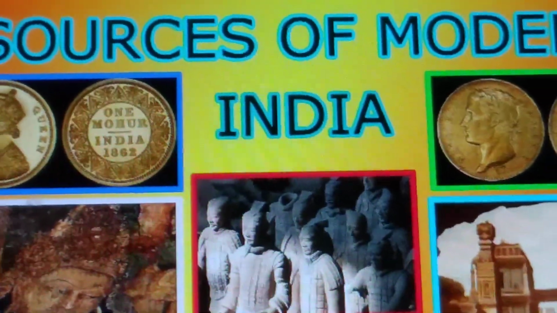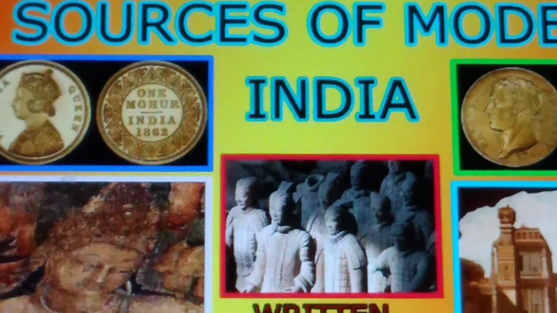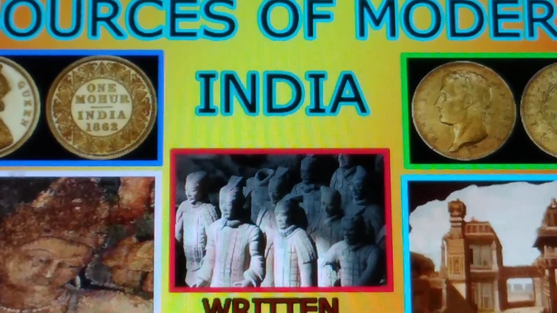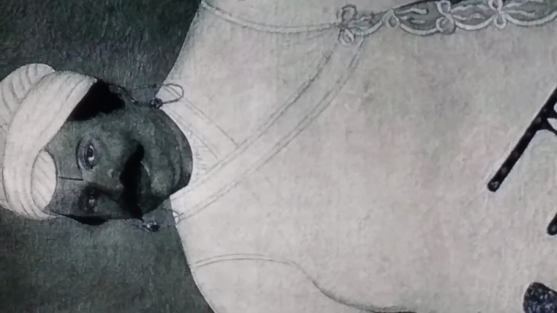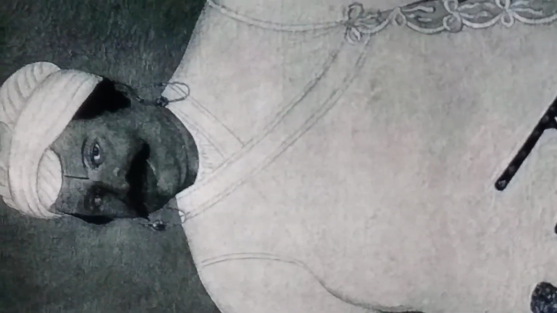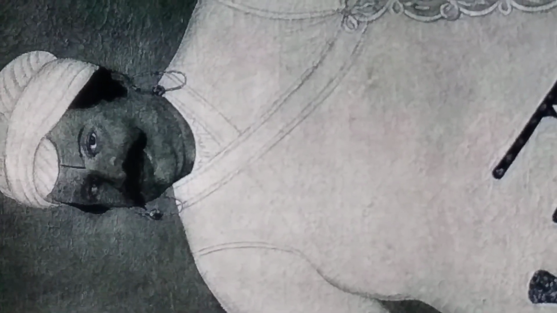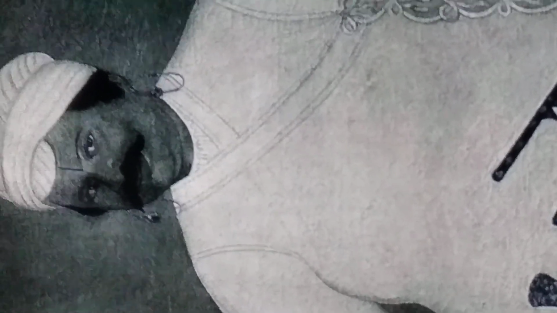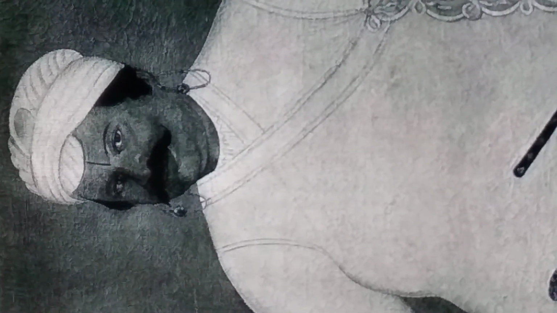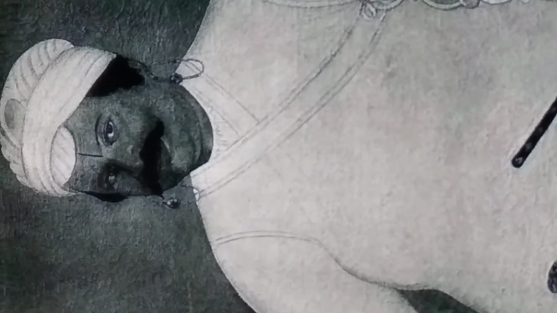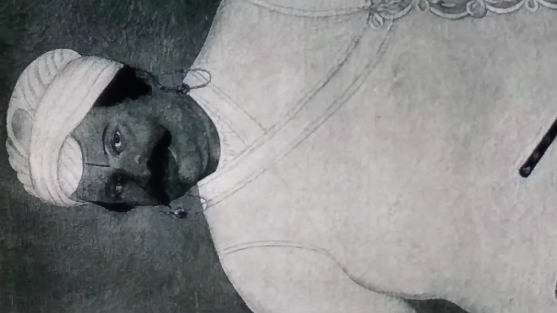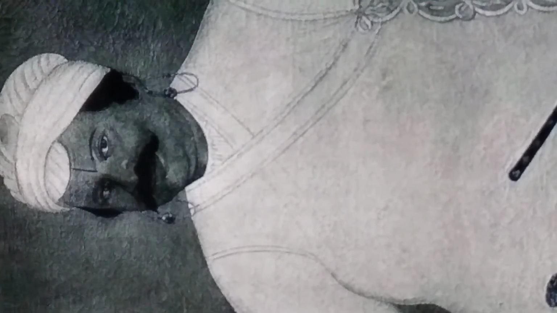We can write history with the help of sources like written sources and material sources. First we see the written sources. After the advent of the printing press, numerous books were published in different languages. People easily acquired knowledge about art, literature, history and science.